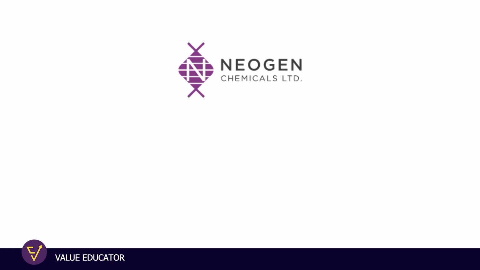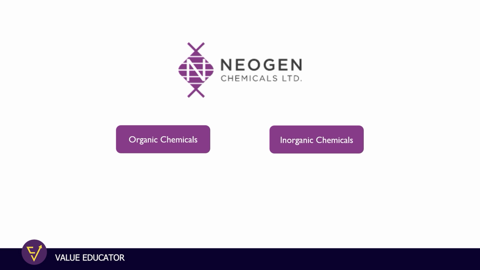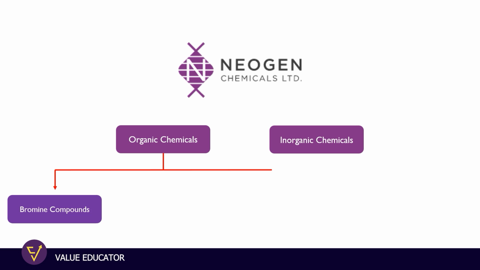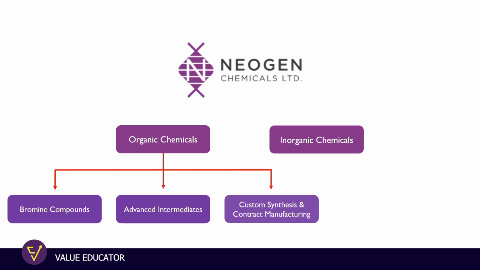So Neogen Chemicals business is broadly divided into 2 segments: organic chemicals and inorganic chemicals. Under organic chemical division, they have the bromine as a major chemistry, while in inorganic chemical division, they mostly deal with the lithium based chemicals. There are 3 major verticals under organic chemicals, which are bromine compounds, advanced intermediates, and custom synthesis and contract manufacturing.